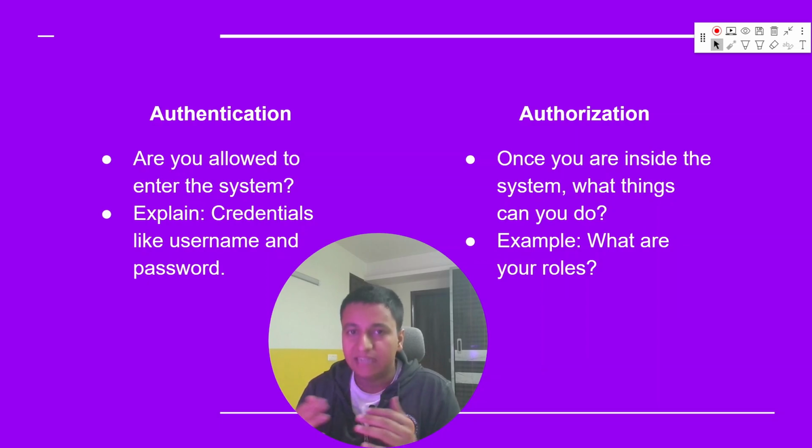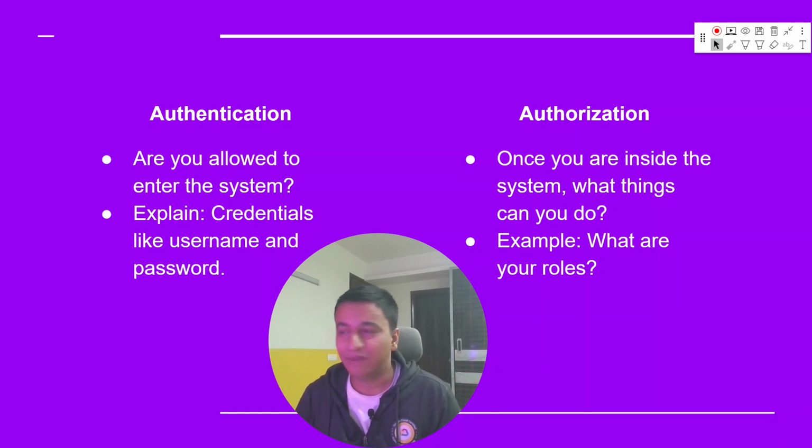Once you are inside the building, what can you do? As a developer, you will access your laptop and your other assets like mouse, keyboard, maybe a coffee machine. But some other people might have different roles. For example, let's say there is a cashier. The cashier will have a different set of roles. You cannot just go to the cashier and say, from this day onwards, I will do your job. You are not authorized to do that.